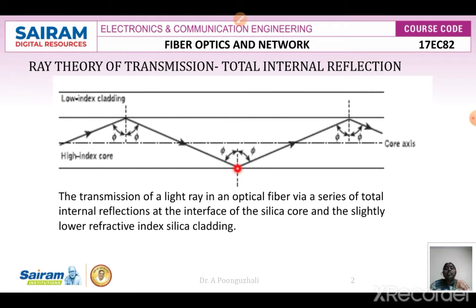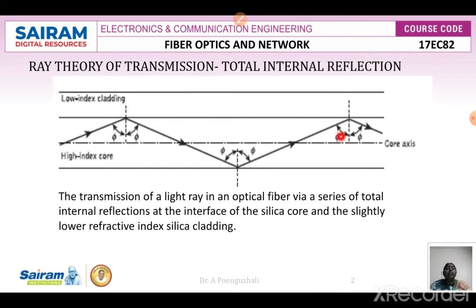When it strikes the interface, the angle it makes with the normal to the interface is the same phi. That is, it is equal to the critical angle or greater than the critical angle. If so, this wave will be reflected back into the same medium, and it will cross through the axis and strike the core cladding interface again. Again it makes an angle phi, and this phi is equal to the critical angle.